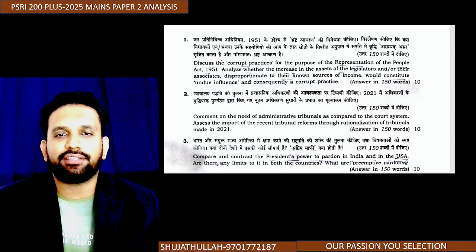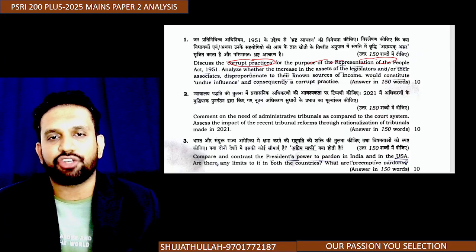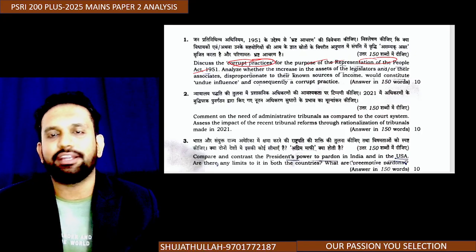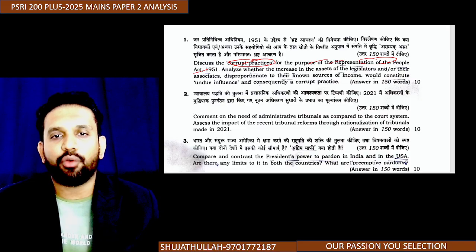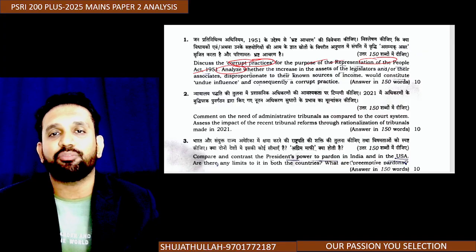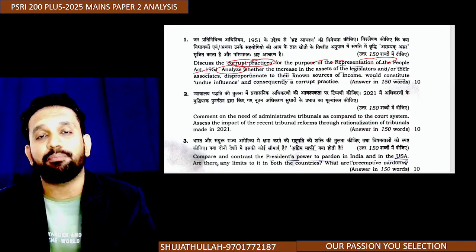Now just see the first question: discuss the corrupt practices for the purpose of the Representation of People Act of 1951. So basically you are going to write the corrupt practices one by one, within the constraint of the word limit. Now the next part is important. Analyze means you have to see what kind of impact these corrupt practices may have.